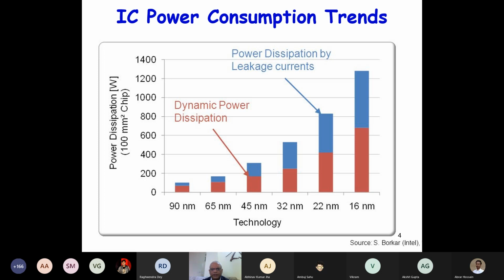The dynamic power dissipation occurs when the transistor operates on and off. Each time it becomes on and off, power dissipation occurs. We'll see the reason why the power dissipation occurs. But static power dissipation occurs whether you are operating the transistor or not. Continuously, there is a power dissipation irrespective of the activity of the transistor, and that we call the leakage current. The power dissipation by the leakage current now has exceeded the dynamic power dissipation.